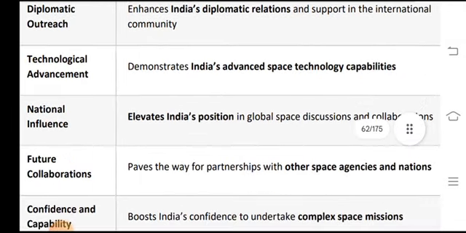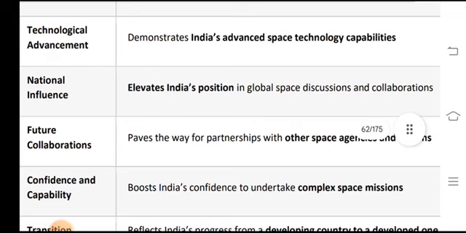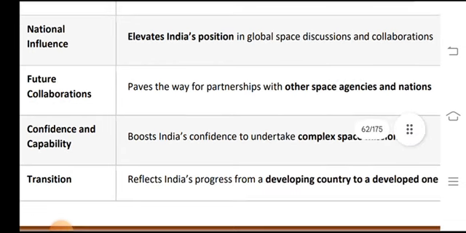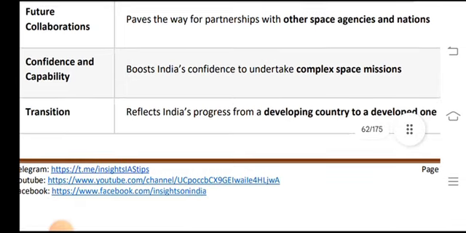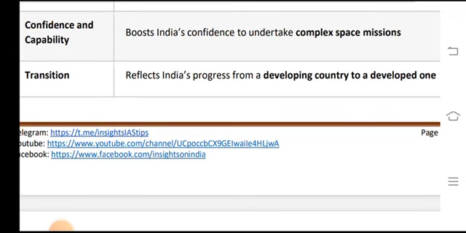India's advanced space technology capacities and national influence elevate India's position in the global space discussion, and future collaborations pave the way for partnerships with other space agencies and nations. The confidence and capability boost India's confidence to undertake complex space missions, reflecting India's progress from a developing country to a developed one.